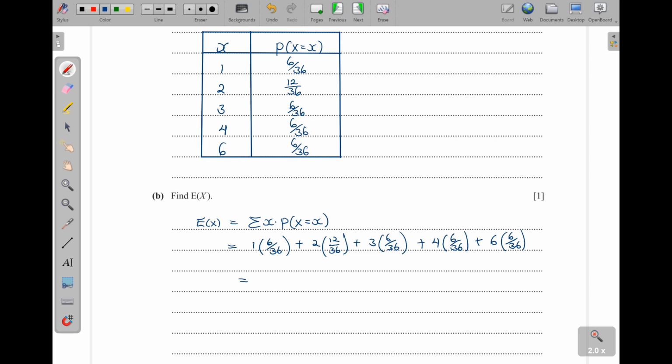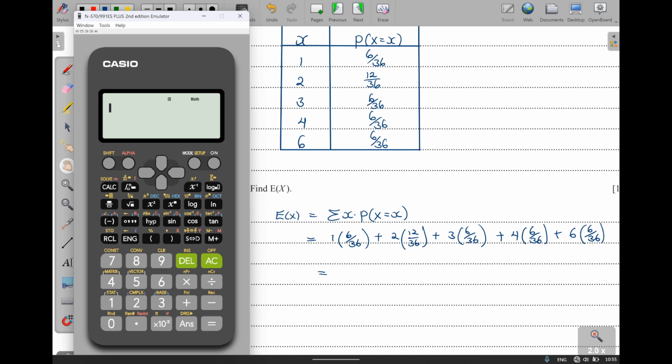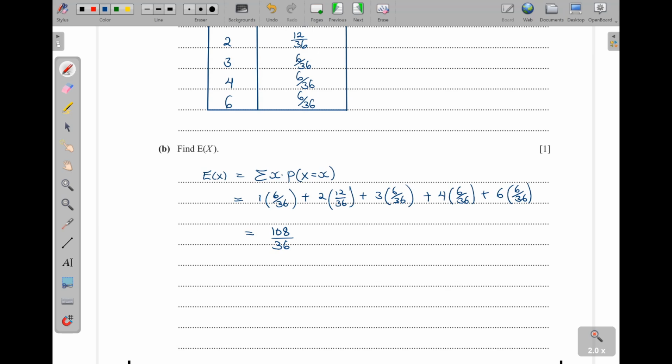So let's get the calculator and then we solve each and everything all at once. The denominator is the same, so I'm just going to deal with the numerators. We have 6, then plus 24, then plus 18, then plus 24, and then plus 36. Okay, I've multiplied the numerators, so that is 108. So we have 108 here as the numerator, then over 36. And of course, when you divide this, it gives us a 3. So mean is therefore equal to 3.